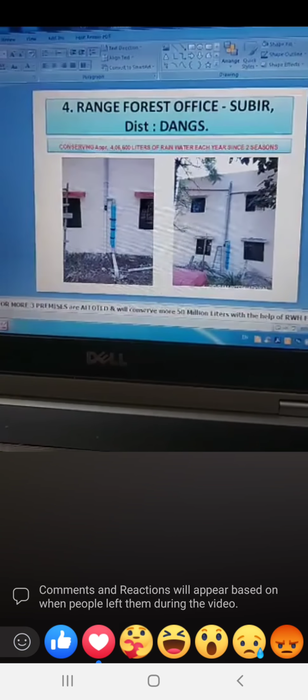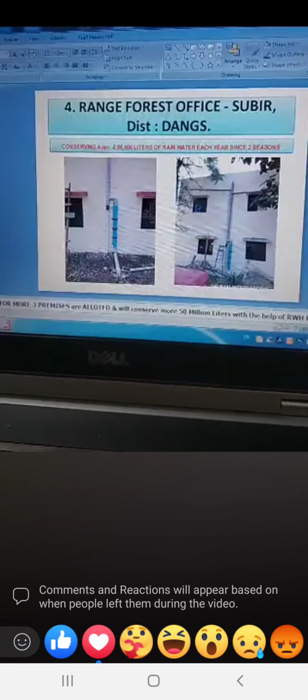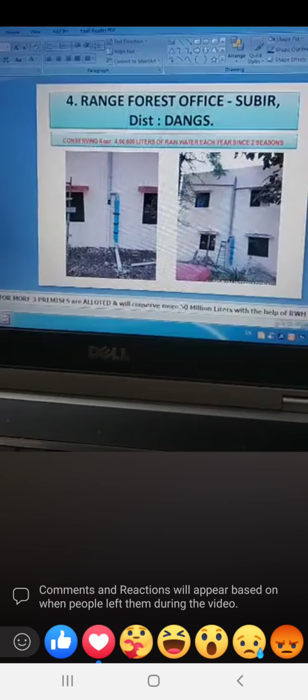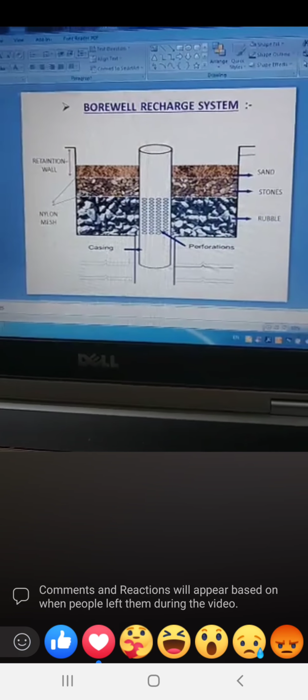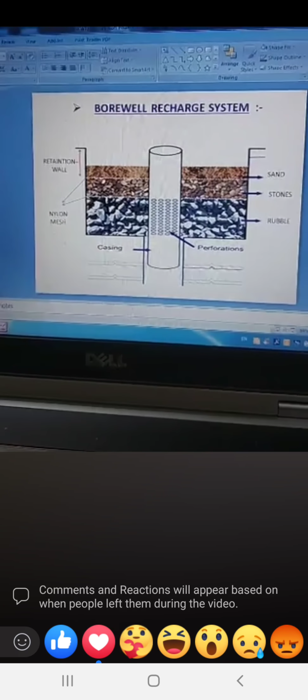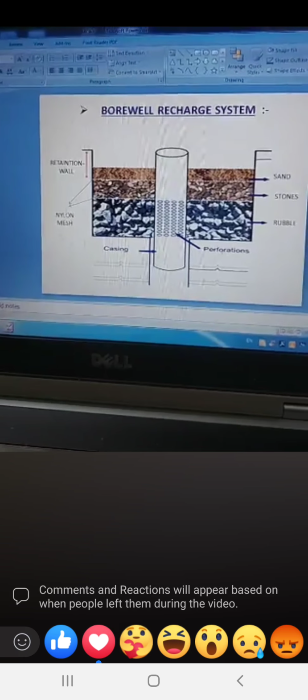The expense, I forgot to tell you, the expense of whole system was just 43,000 for each of the above office, 43 to 50,000.